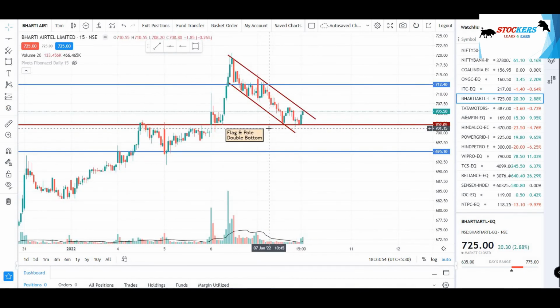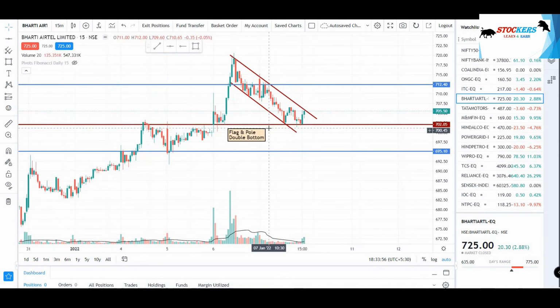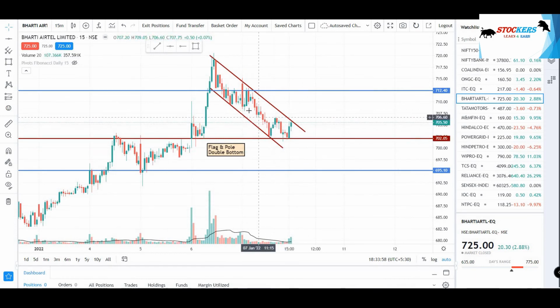The last one is Bharti Airtel Limited. As you can see here, the stock was moving in a flag and pole pattern the whole of 6th January and yesterday too. So it has not crossed either of the lines of the flag and pole, and you can see the recent formation pattern formed here is a double bottom pattern.